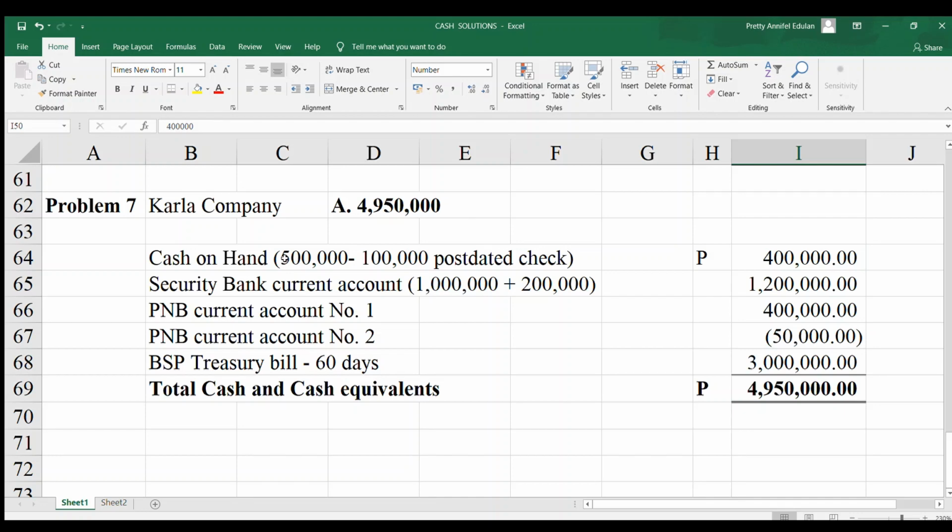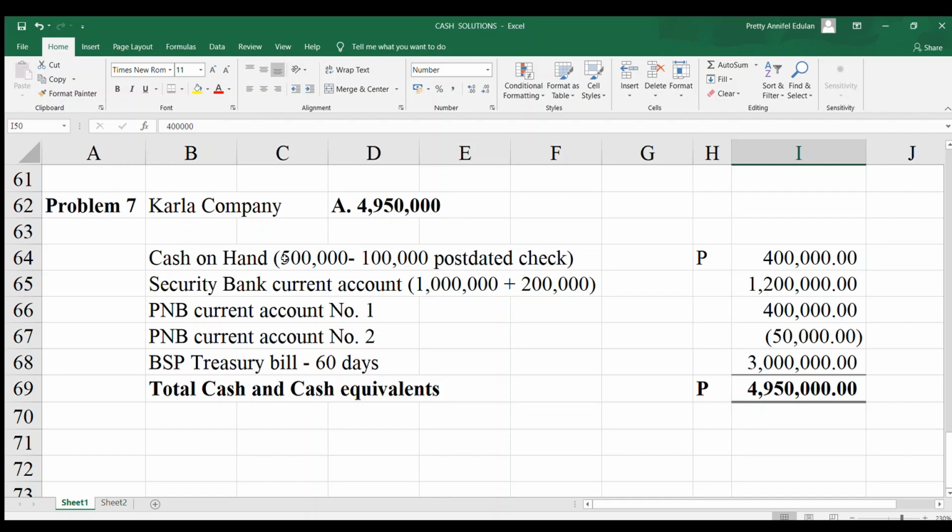Next, Security Bank current account, 1 million. There is additional information that the check for 200,000 in payment of an account was drawn against the Security Bank account, dated January 15, 2019, delivered to the payee and recorded on December 31, 2018. So we issued the check by December 31, but it is dated January 15, and it is post-dated. Yet it was recorded as a deduction from our cash on December 31.